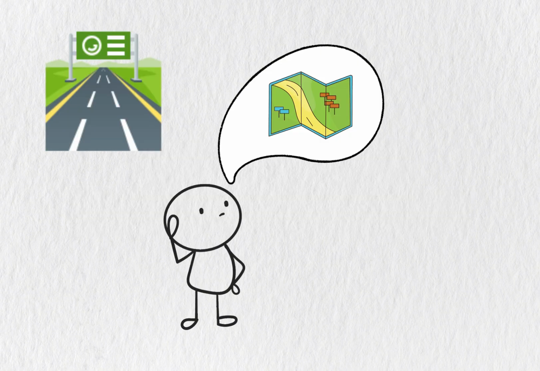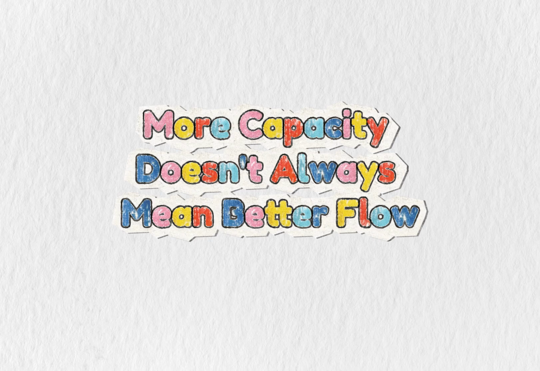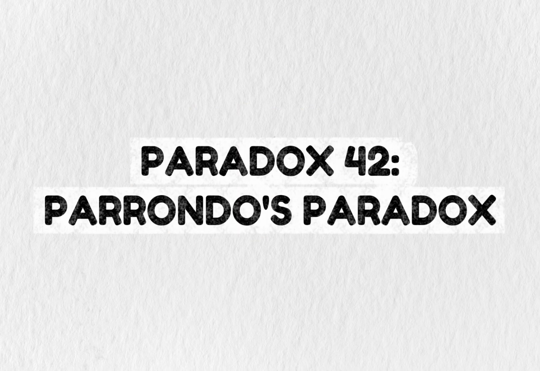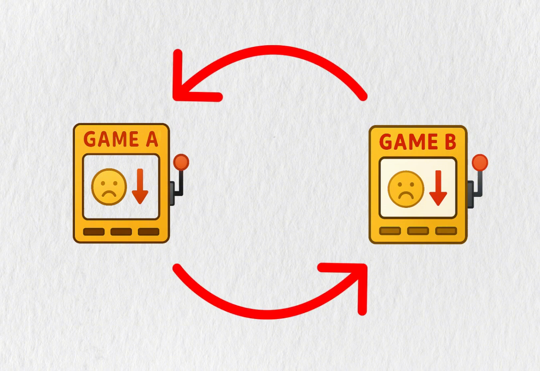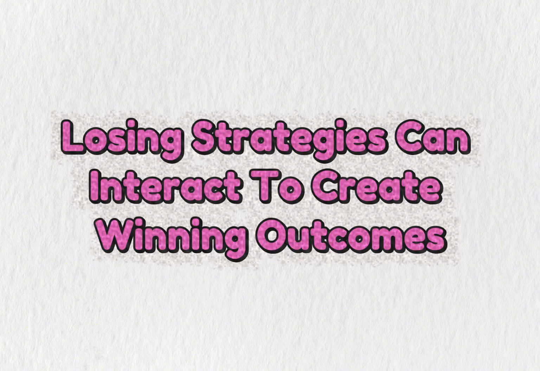Paradox 41. Braess Paradox. Adding a road to ease traffic can actually make traffic worse. Drivers choose routes that help them individually, creating a worse overall pattern. More capacity doesn't always mean better flow. Paradox 42. Parrondo's Paradox. Two losing games can combine to make you win. Game A loses, Game B loses, but alternating between them produces wins. Losing strategies can interact to create winning outcomes.